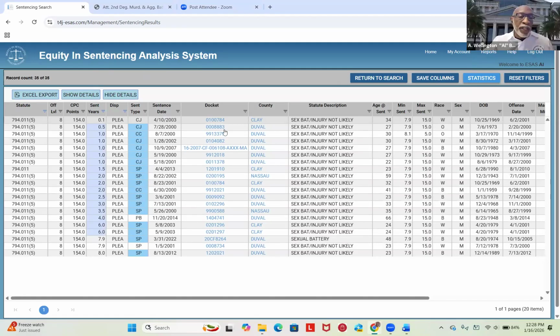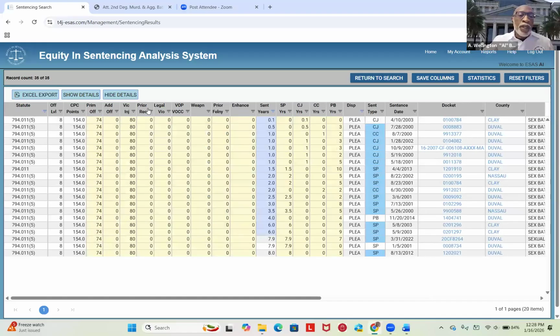Now, here's one more thing that's very important. I need to show you how you can look at the details of the data. You hit show details, spread out everything, and it shows you how many primary offense points, additional offense points, if applicable, victim injury points, prior record points, legal violation points, violation of probation or VOCC, weapon, prior felony enhancements, and then the sentence here, and then the splits. If there's a split sentence, it's going to show you which is which over here.